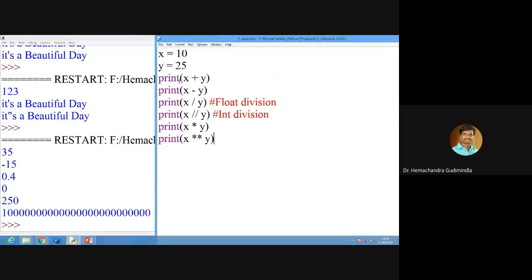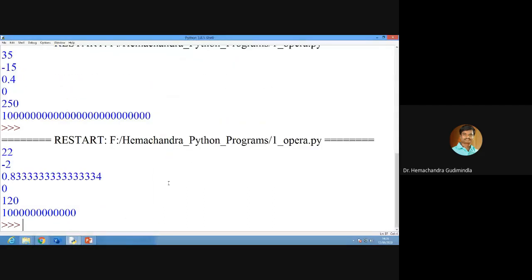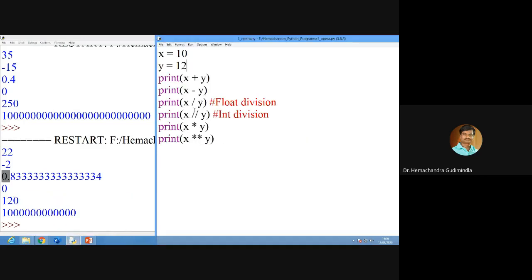You can keep the program here, x plus y. So 10 plus 25, you know that, 10 minus 5, 15. So divided by, it will give the 10 divided by 25 is 0.4. Integer of the division, it will take the round figure 0.4. Now if I take here 12, see, sir, it is showing 0.8. You are telling like round figure we need to do. It should give 1. No, it won't give 1. Whatever is before the decimal point, that it will consider as integer.